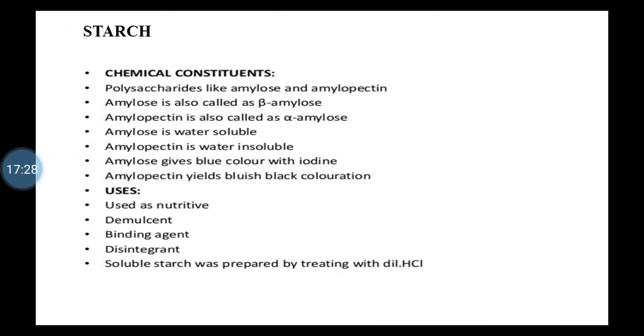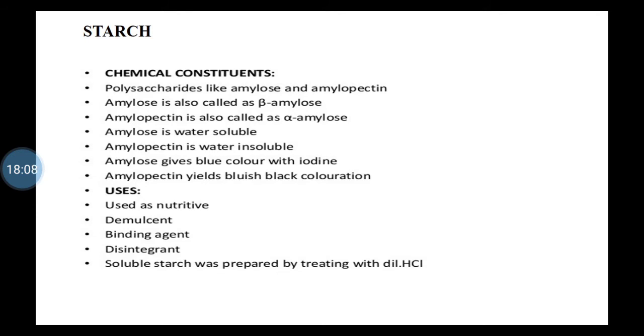Then chemical constituents of starch. Now starch, being a polysaccharide, chemically has two different polysaccharides, isn't it? One is water soluble and the other is water insoluble. The water soluble portion is called amylose. Amylose is also called beta amylose, and the water insoluble portion is amylopectin. Amylopectin is also called alpha amylose.